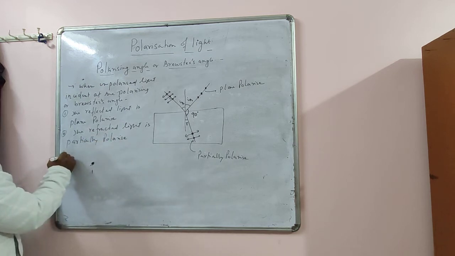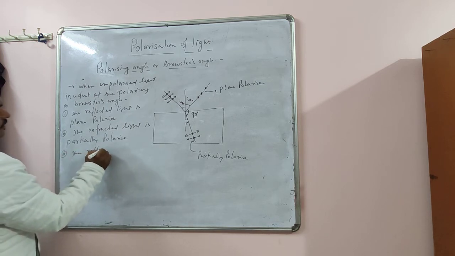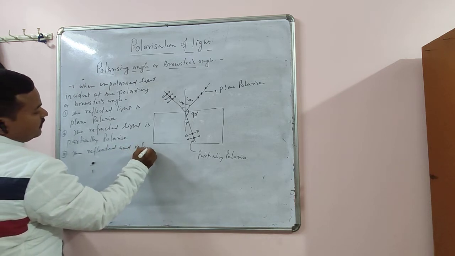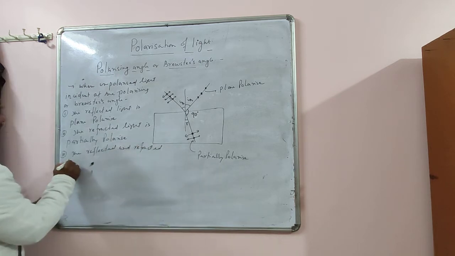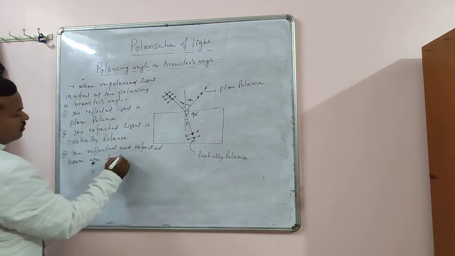And thirdly, the reflected and refracted beams are perpendicular to each other. This angle is 90.